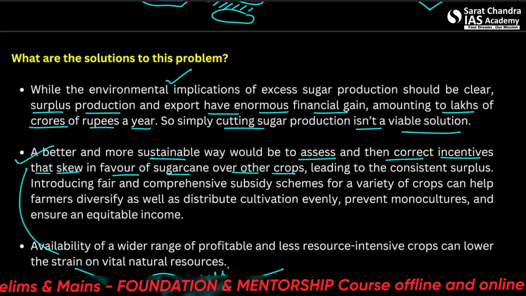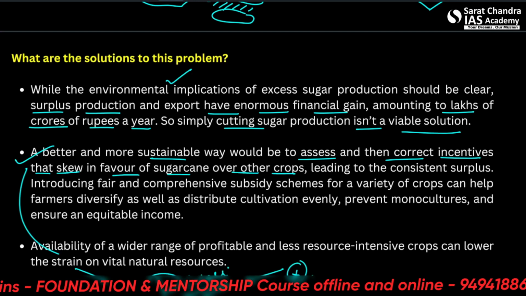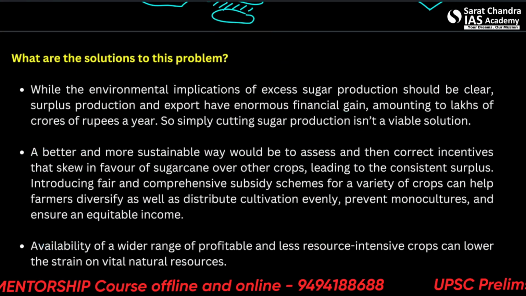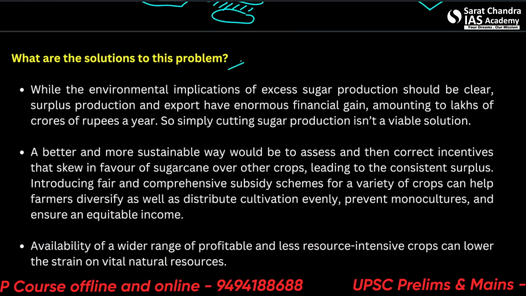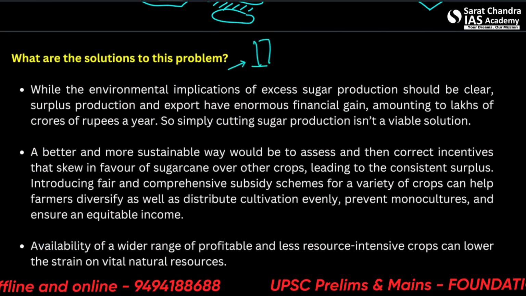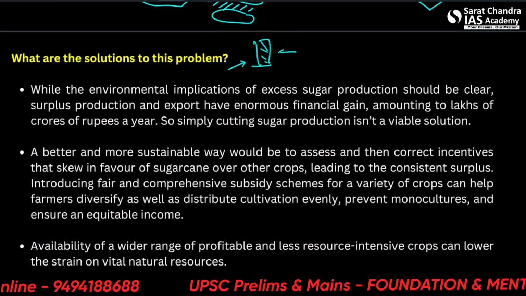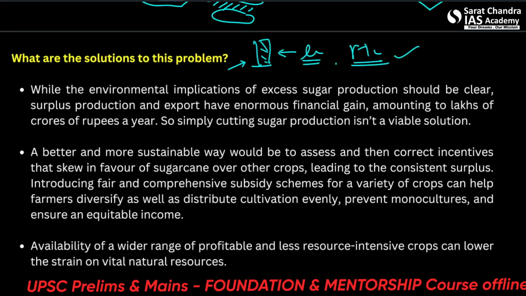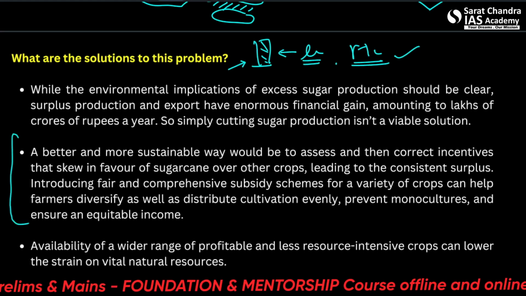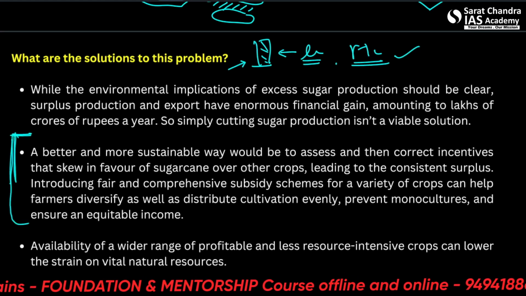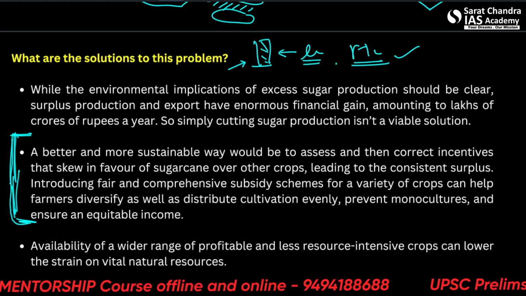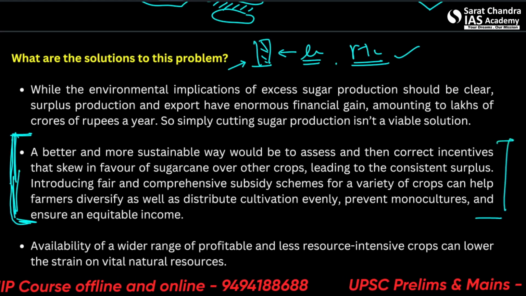And this is the most viable solution when it comes to the agricultural problem of India. That means whenever a crop is depleting any natural resource, just replace it with another crop, make it less favorable and make others more favorable. It is after all the policies that end in, let's say, increasing the production of any crop.